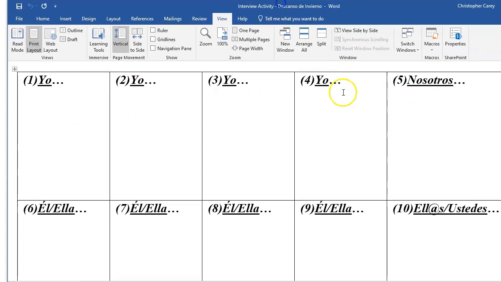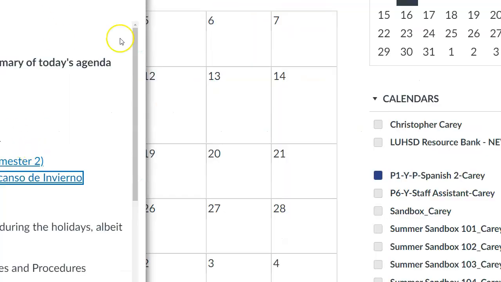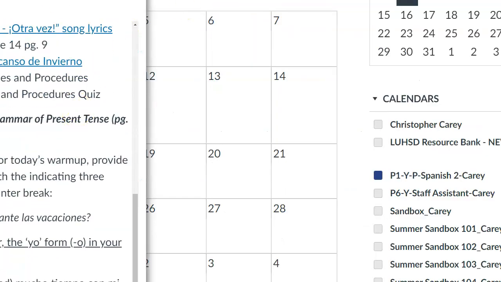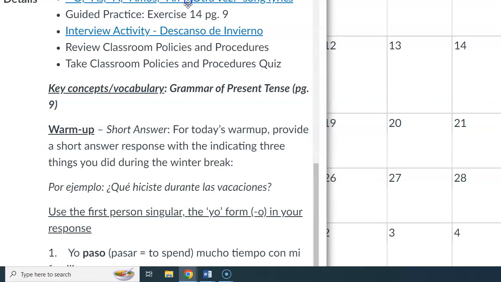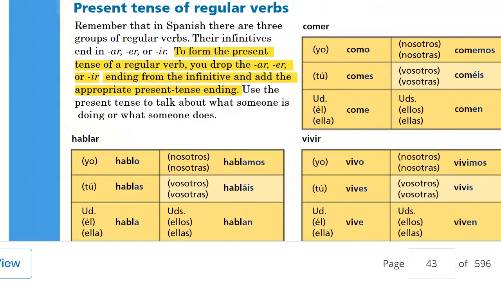Pull it over here. So basically you guys are talking about your winter break, right? Your warm-up for today is to write down 3 things that you did during the winter vacation. And you're going to use the regular present tense to do that. Since we haven't gone over the past tense yet, you'll use the present tense: o, as, a, amos, an, right?